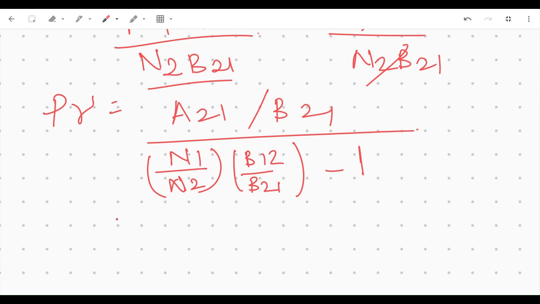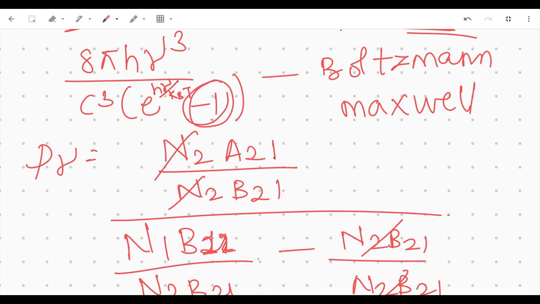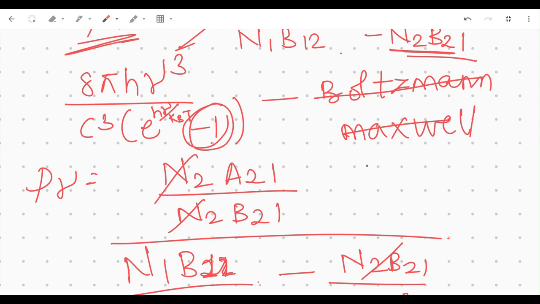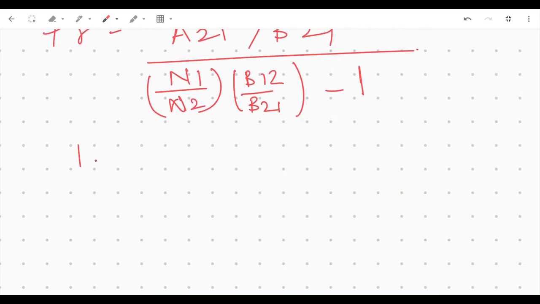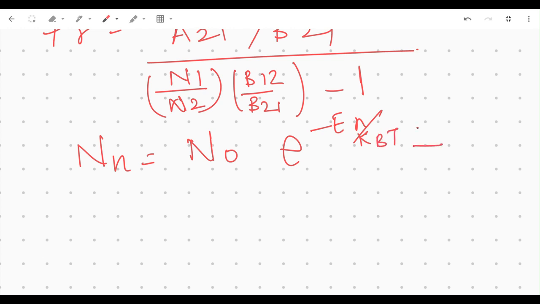So now let's look at one more thing so that we can compare it. Oh shoot, I made a mistake. Sorry, but that is not the Boltzmann-Maxwell distribution. This is Planck's, I'm sorry, Mr. Planck, may thy rest in peace. The Boltzmann-Maxwell distribution of atoms was n is equal to n naught e to the power minus En by kBT. Yeah, this is Boltzmann-Maxwell, not that.